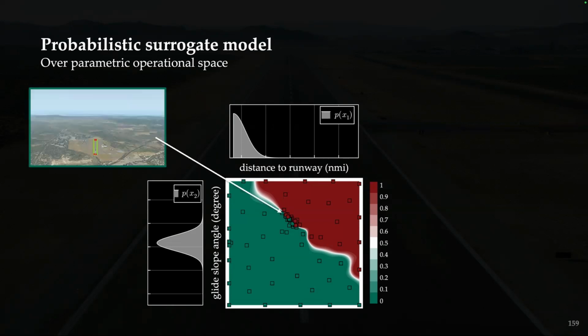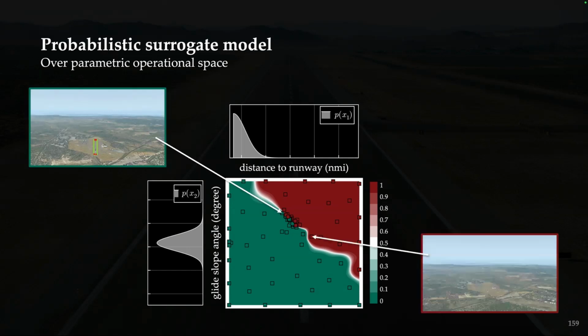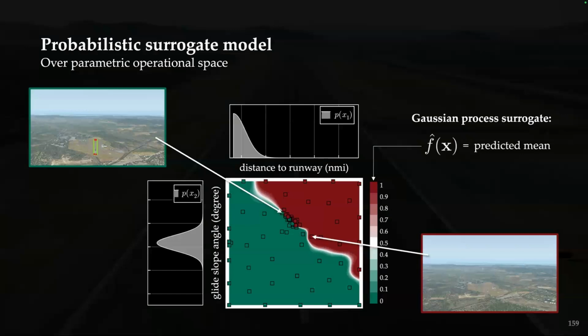What this means is that this particular point shown here in green is associated with this particular glide slope angle and distance to runway. And this was a success, so we actually detected the runway. And this particular box here is a failure for this particular glide slope and distance to runway. We can use a probabilistic surrogate model or a Gaussian process as a way to predict the probability of failure for any one of these points in this space.